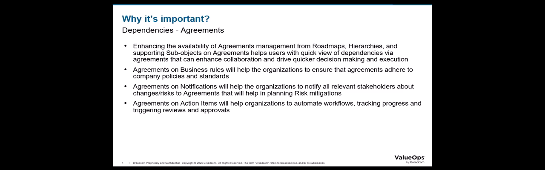With respect to business rules, by linking agreements to business rules, organizations can ensure compliance with internal policies and standards. An enhancement to agreements with notifications to relevant stakeholders helps proactively communicate changes or risks, supporting effective risk mitigation planning. And now agreements can also be tied to action items, enabling automated workflows, real-time progress tracking, and timely triggering of reviews and approvals.